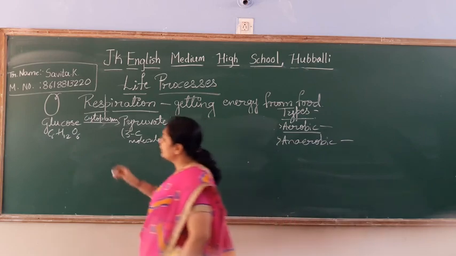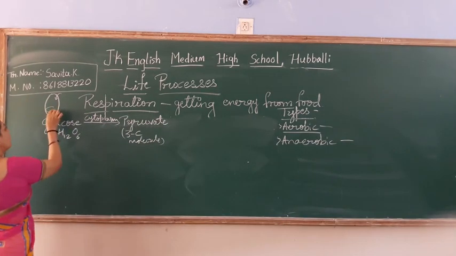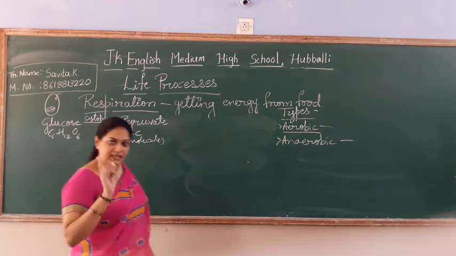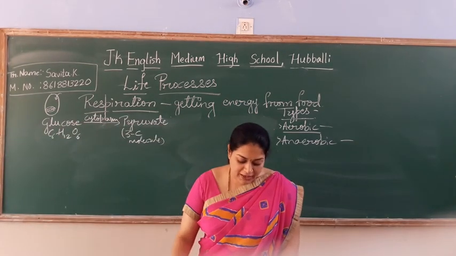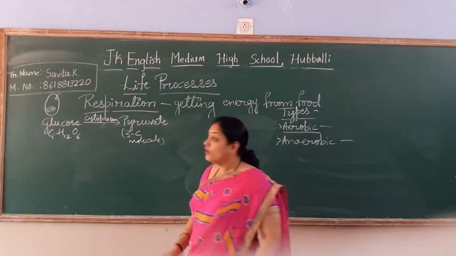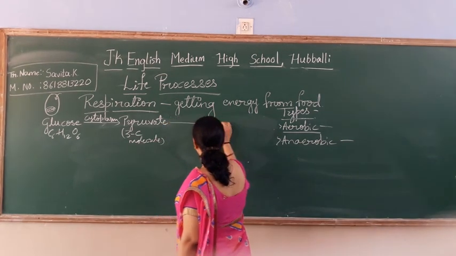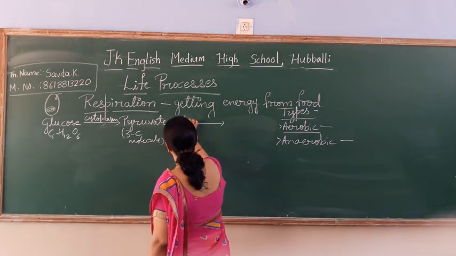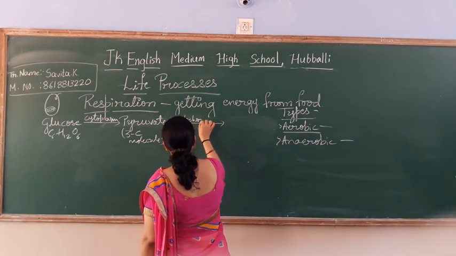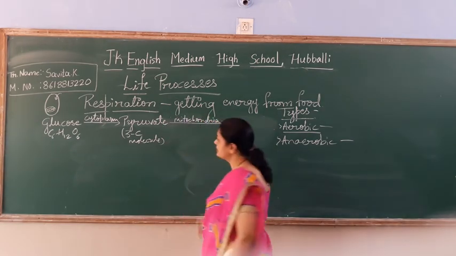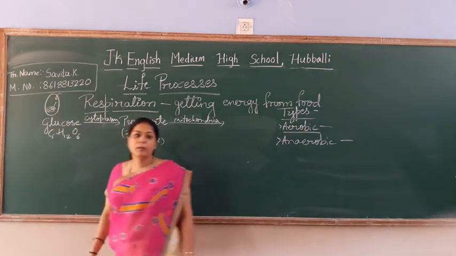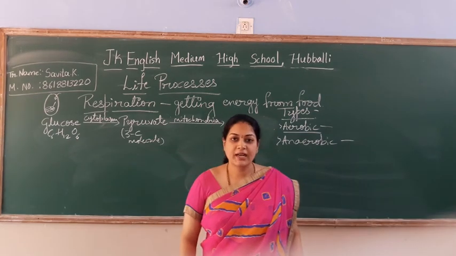Right? So in the cell, what do you find? Mitochondria. In the cell, you find the mitochondria. So now this pyruvate will enter the mitochondria of the cell. Right?